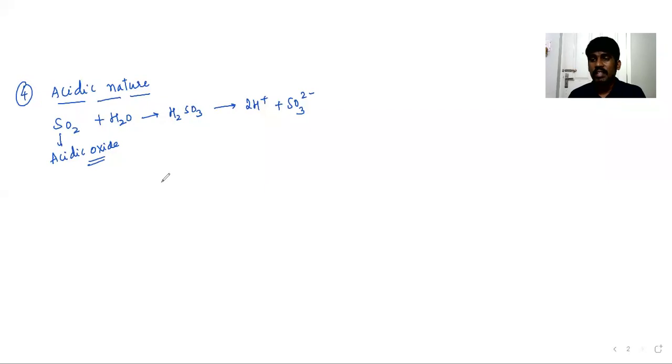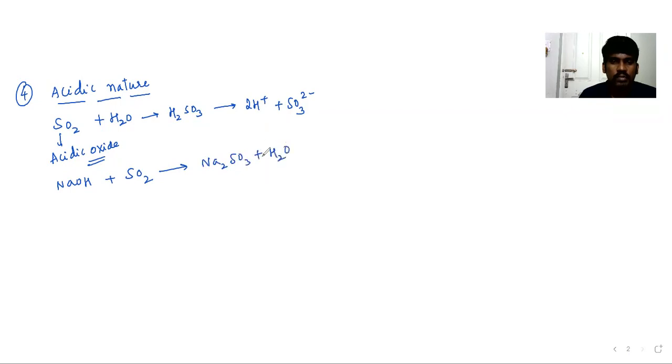The same acidic nature of these oxides can be proved with the help of other reactions. Whenever they react with bases, they form salts. Let us say SO2 reacts with NaOH, what will it form? Na2SO3 plus H2O.